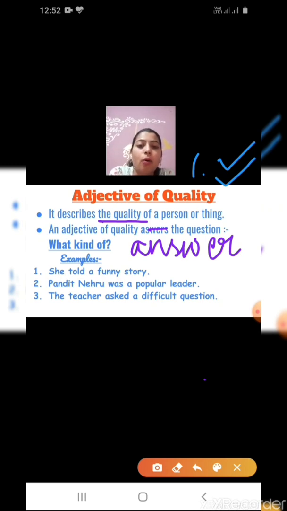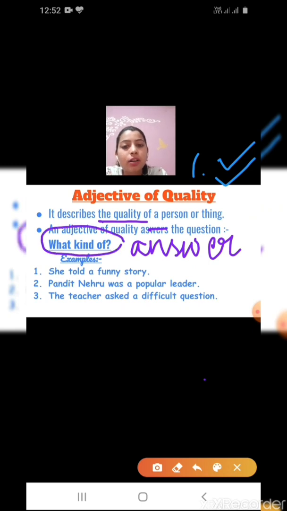An adjective of quality answers the question, what kind of? As the word quality means what type of quality, or what kind of. So in this type of adjective, the question we ask is what kind of.